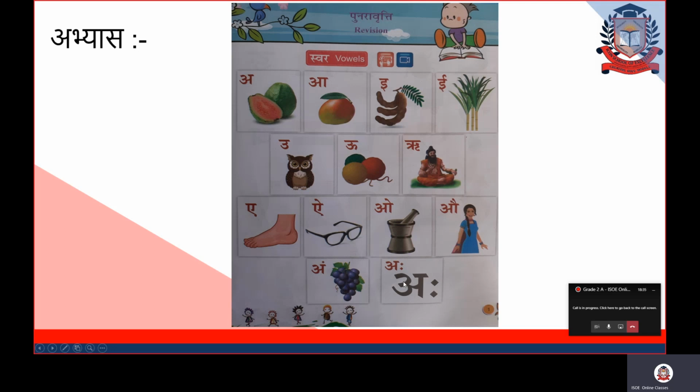Aha है अक्षर खाली. So if you count all these words, they are 13 in number. So how many vowels are in the Hindi alphabet? 13. कितने स्वर होते हैं हिंदी वर्णमाला में? 13.